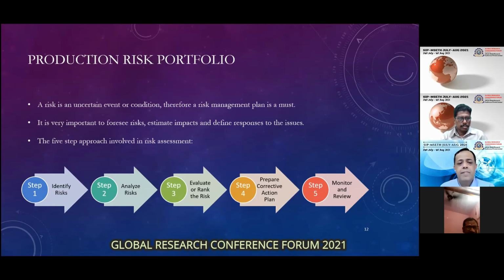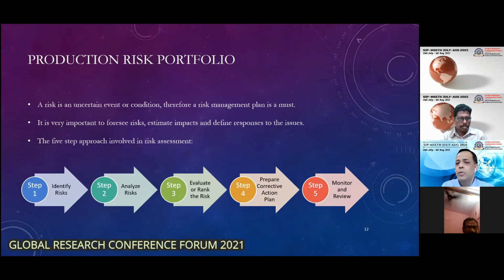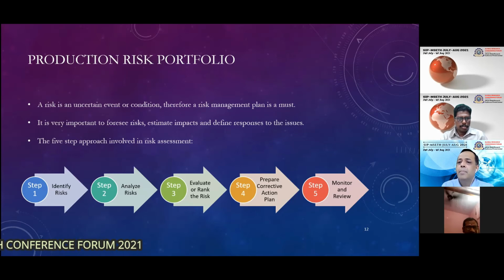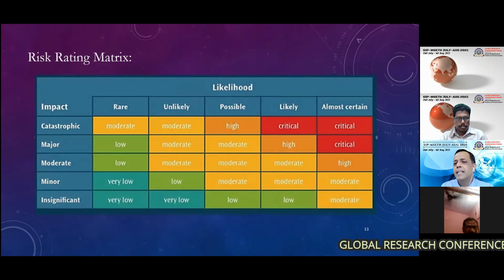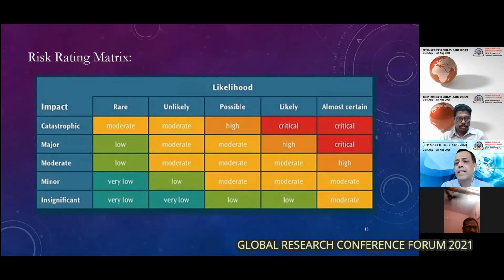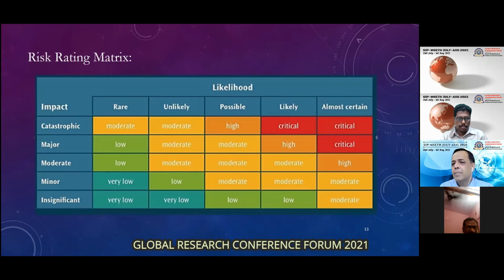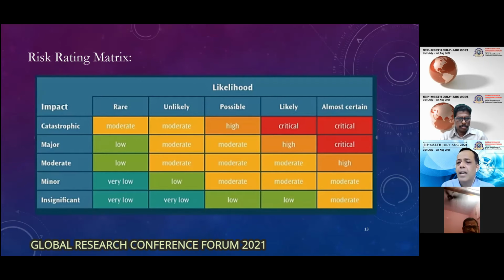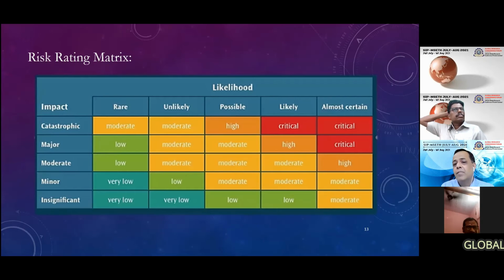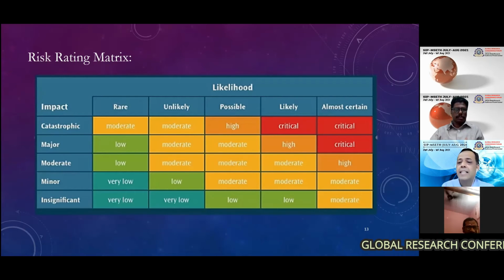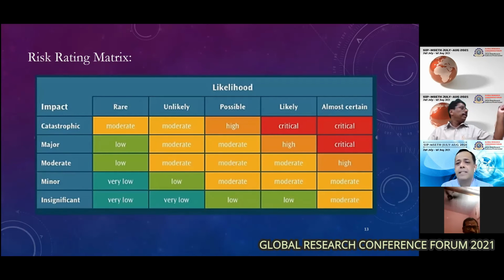So you identify the risks, you analyze how a particular risk can impact, and you have a backup plan in place. The simplest thing you can do is keep the risk rating metrics in front of you all the time. The responsible personnel are always keeping an eye on these things, on the dashboard of likelihood: which risk is rare, which is unlikely, which is most likely, which is almost certain, and then accordingly have a backup plan in place.